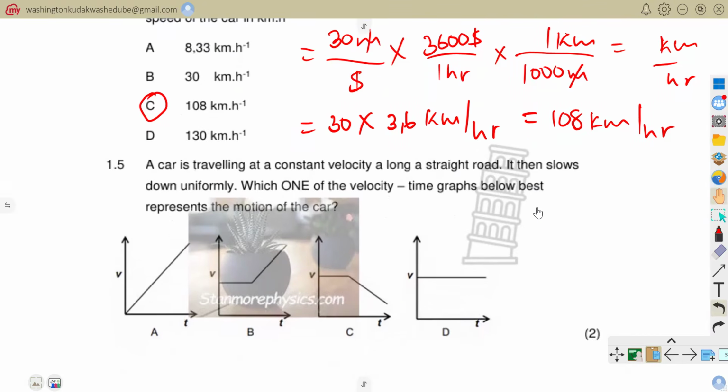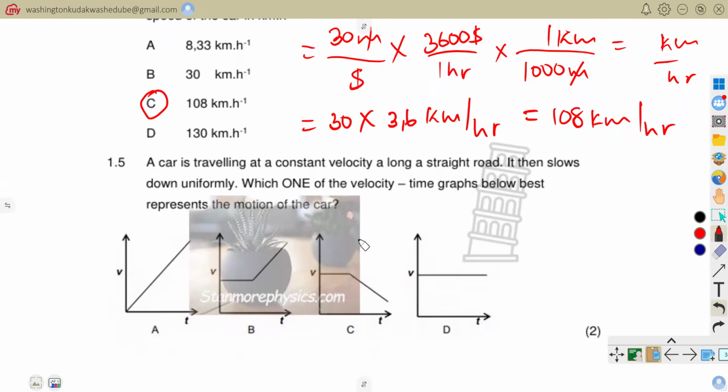Now let's go to question number 1.5. Question number 1.5 is saying a car is traveling at a constant velocity along a straight line, or else along a straight road. It then slows down uniformly. Which one of the velocity time graphs below best represents the motion of the car?